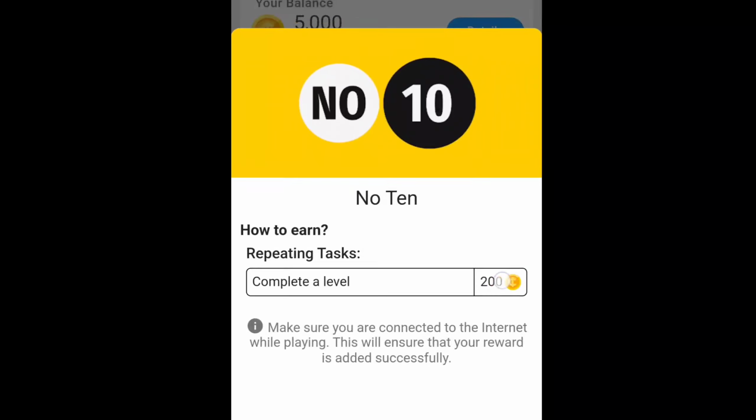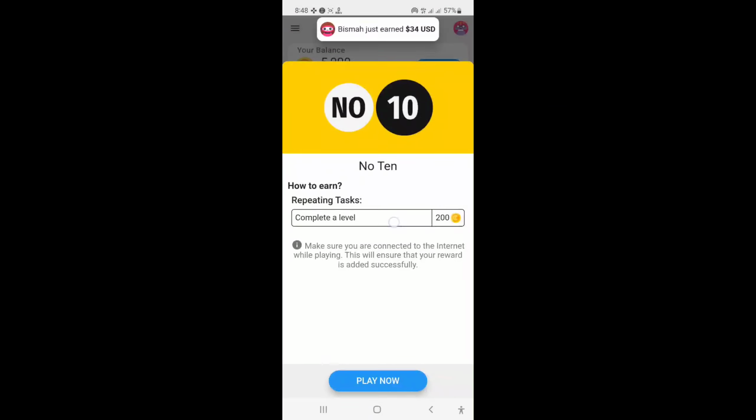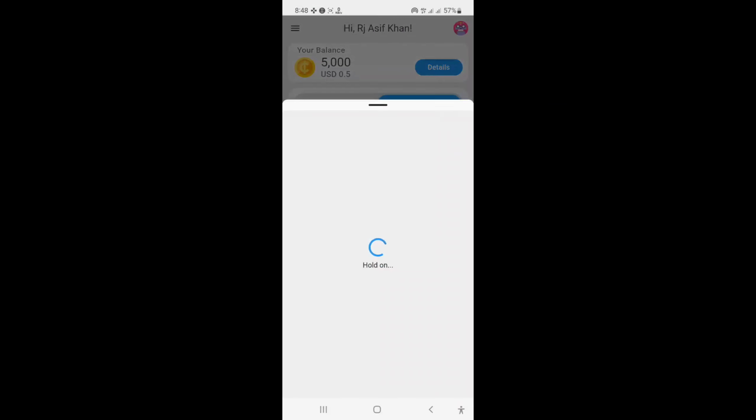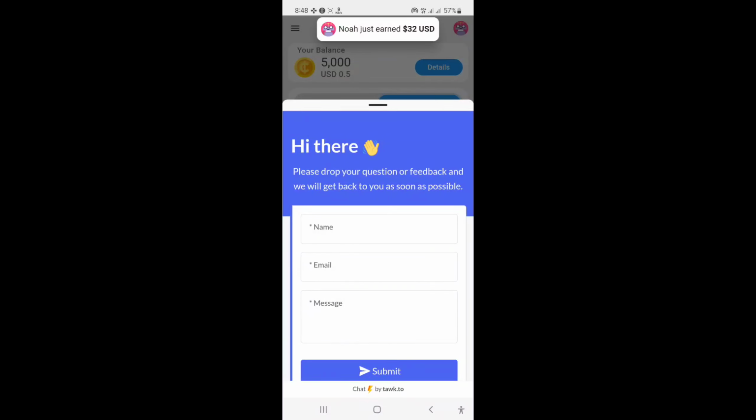Okay, complete a level, 200 coins free, and play. Just click now. Support team contact is available 24 hours.